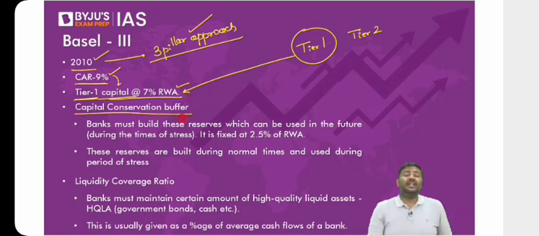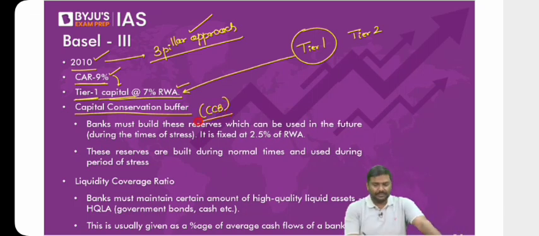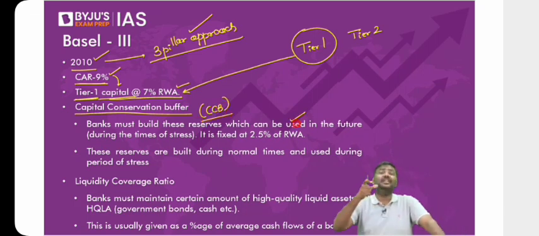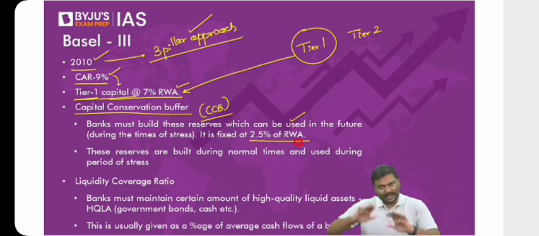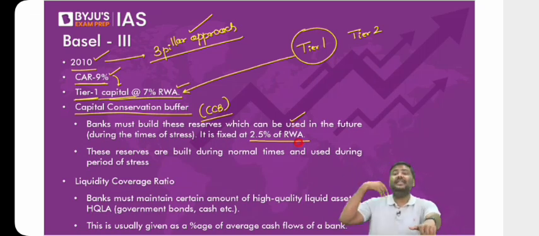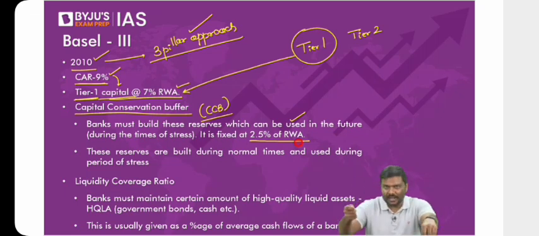Second, capital conservation buffer. CCB, capital conservation buffer. Now what is this capital conservation buffer? Have a look at this. The banks must keep additional capital which is equivalent to 2.5% of RWA. Now let me give you a parallel example. Then we'll come back to this. The example that I tell you right now, I hope you understand. Do not write it in the exam.